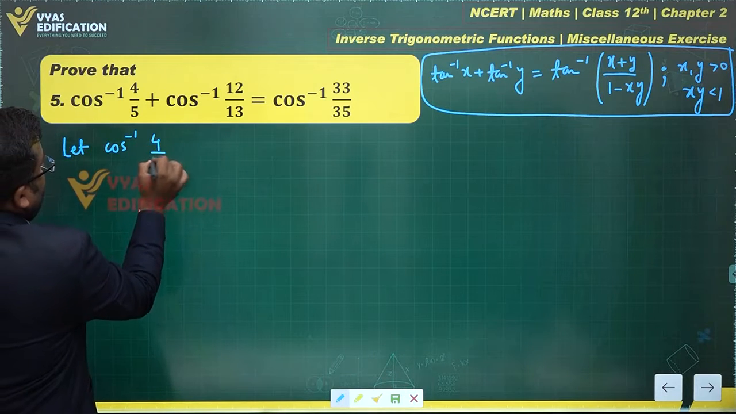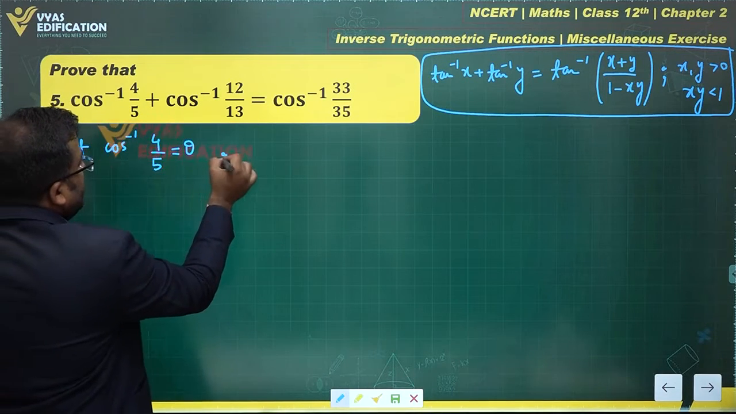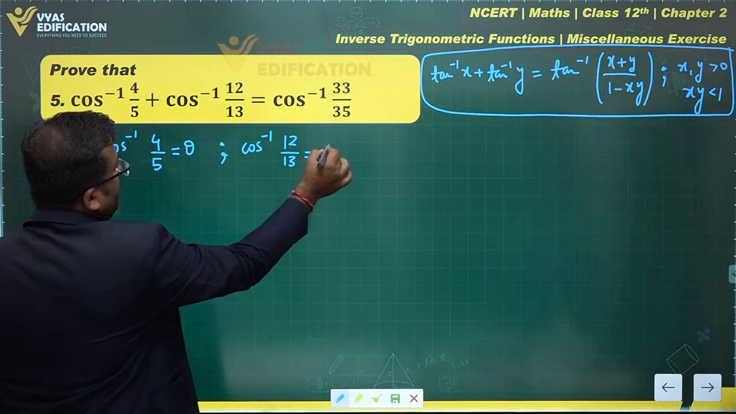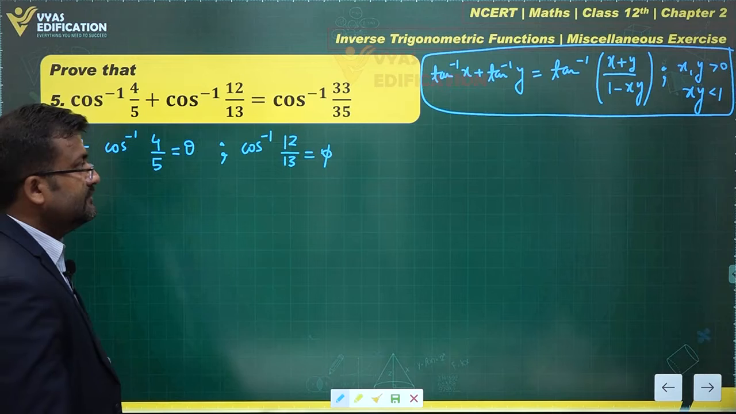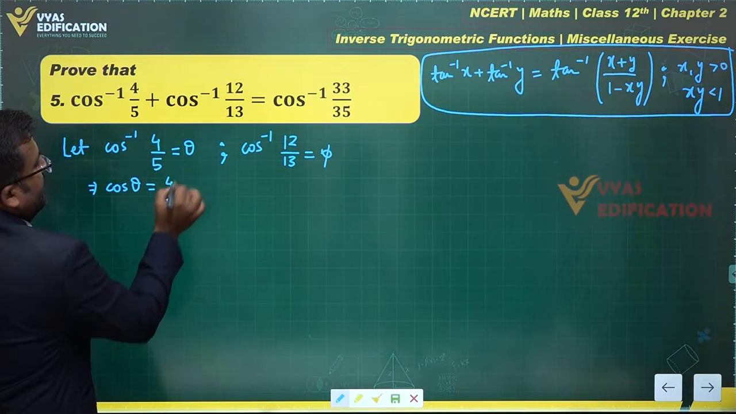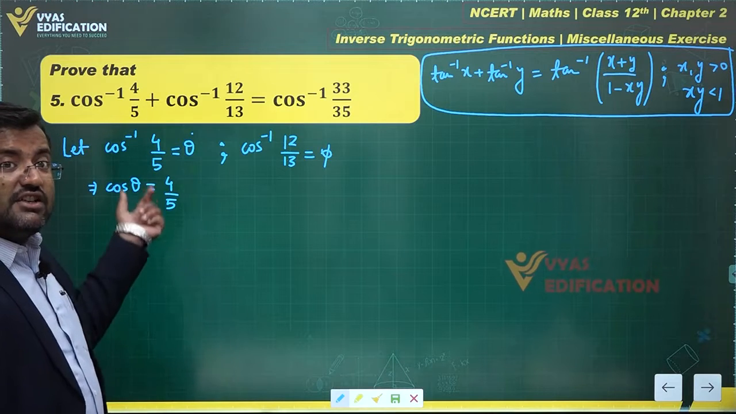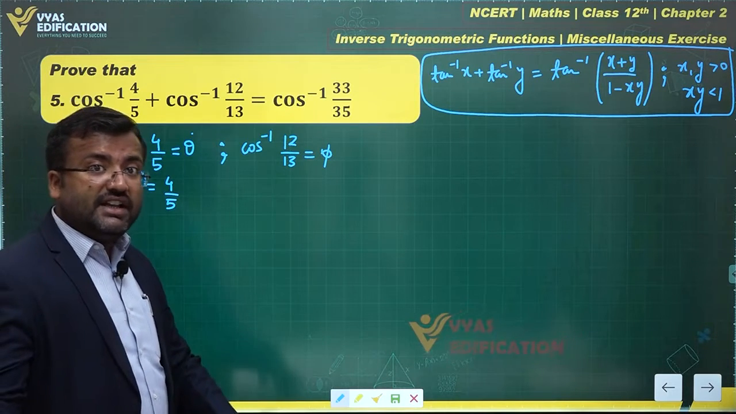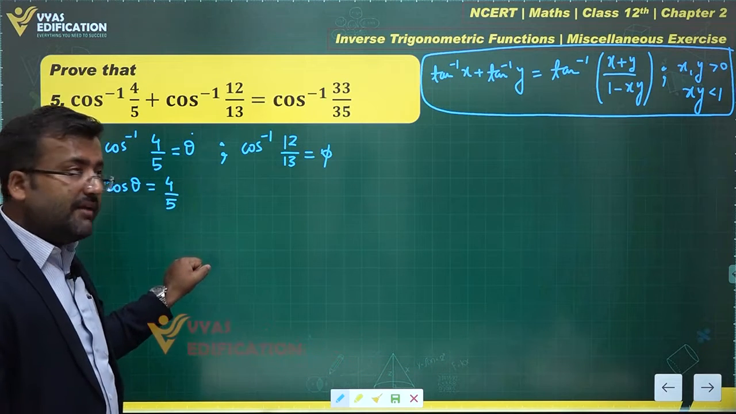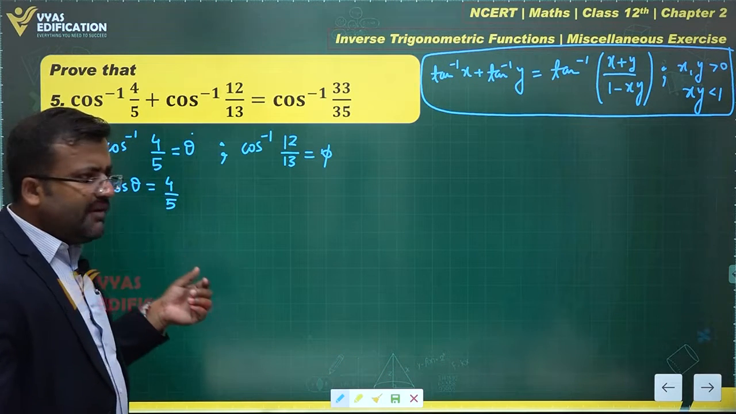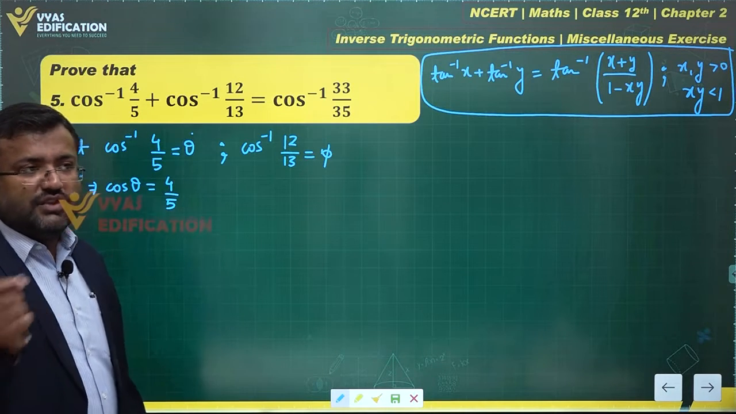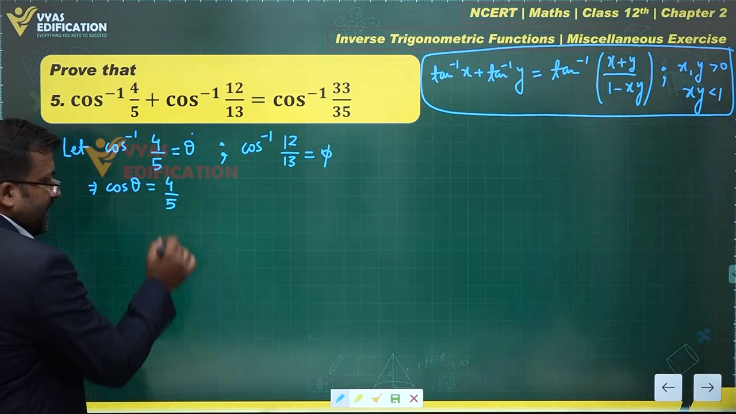cos inverse 4 by 5 is equal to theta. Cos inverse 12 by 13 is equal to phi. This gives me that cos theta is equal to 4 by 5. By the way, from here you note that since theta is the output of cos inverse 4 by 5, it should lie in the interval 0 comma pi. So this theta lies in the interval 0 comma pi. But since cos theta is equal to 4 by 5, the value of theta will lie in the first quadrant. From first and second, we have chosen the first quadrant.